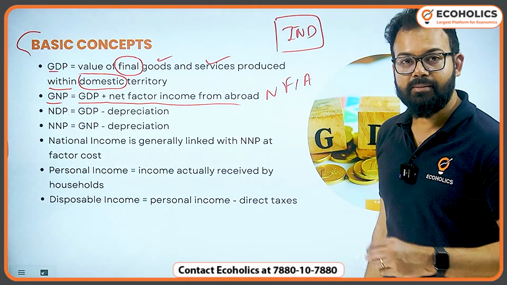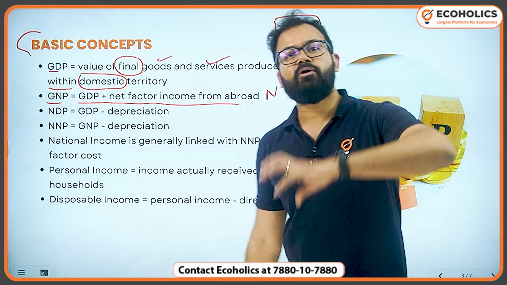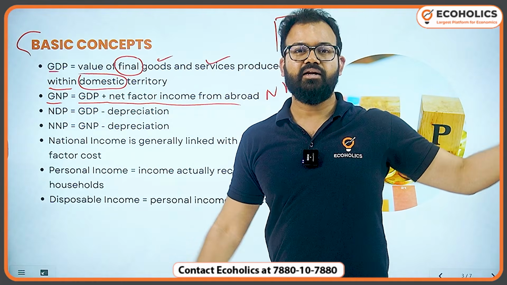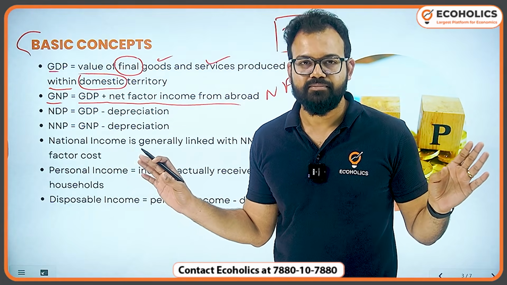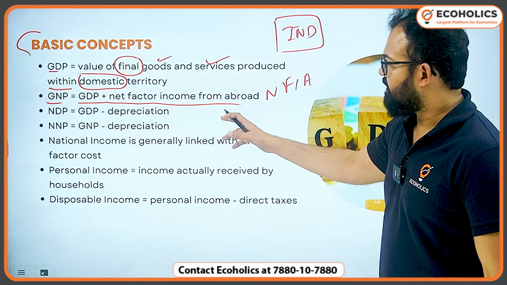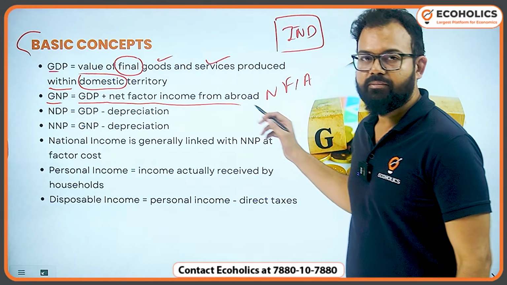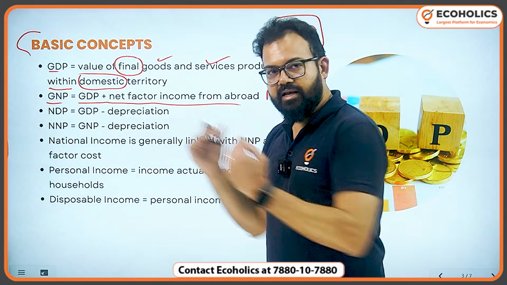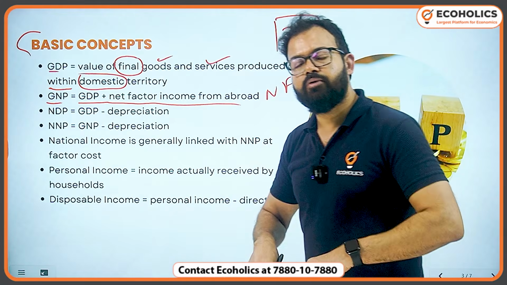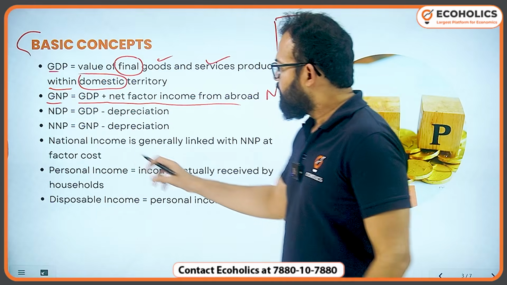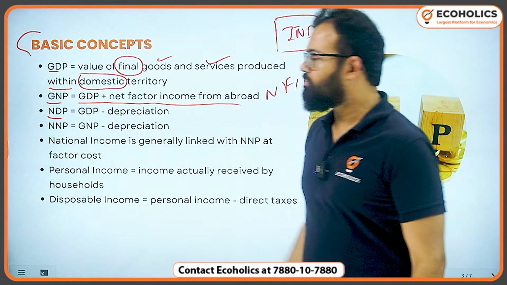Okay, like in my example, Toyota, if taking profit back to Japan, then it is not part of India's GNP. Right? So you have to subtract that. That's why the word net factor income from abroad. It means India's income plus foreigners' income from India to abroad. Okay? Now NDP, that is net domestic product.